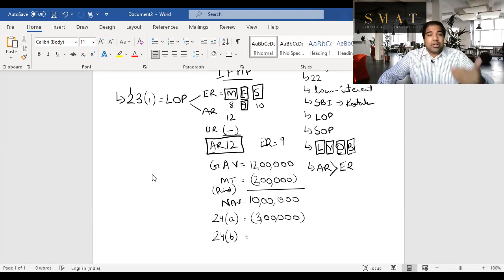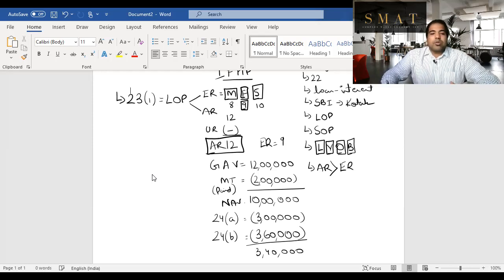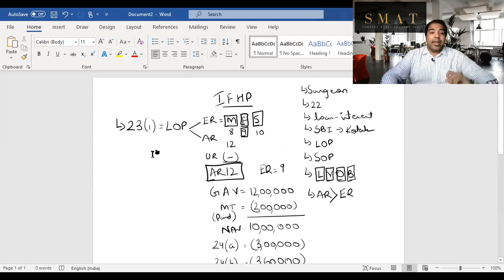Plus, any interest that you pay, whether to an Indian bank, to two or three banks, to your father, or to anyone abroad, does not matter. The government is smiling while they give you this deduction. Why? Because whatever deduction you get, someone else is going to pay tax on it. So let's say you pay 30,000 a month, that is 3,60,000. So you minus that, and that is 3,40,000. 3,40,000 is your income from house property, and this is how you'll calculate it in the case of a let-out property.